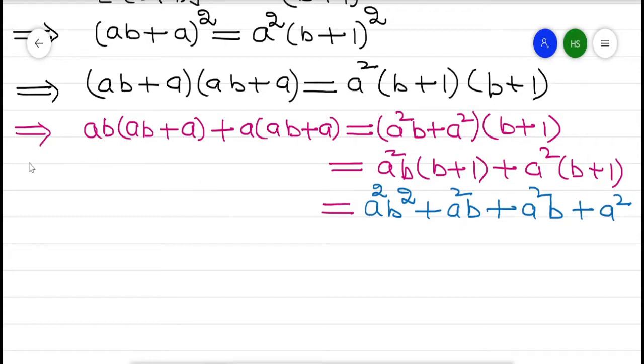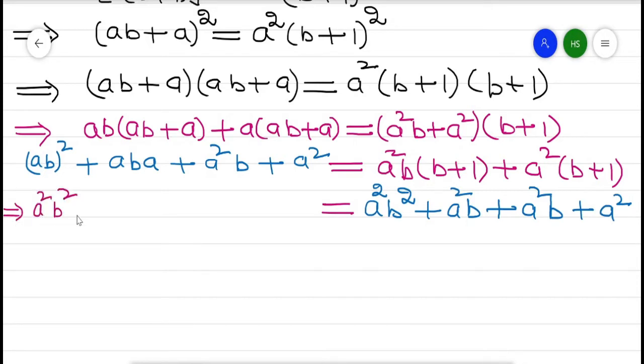Now the left hand side is AB raised to power 2 plus ABA plus A squared B plus A squared. By the given result, this is A squared B squared plus ABA plus A squared B plus A squared.